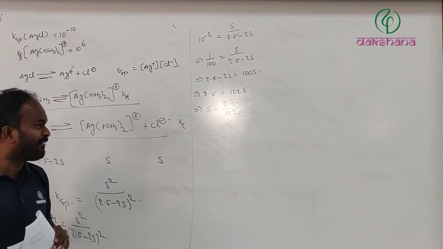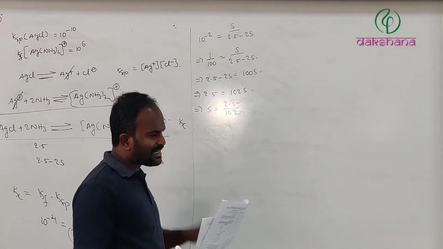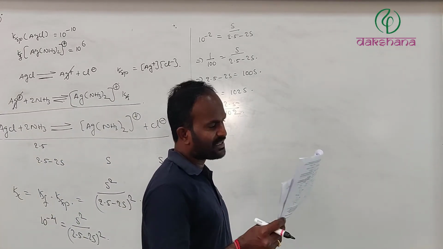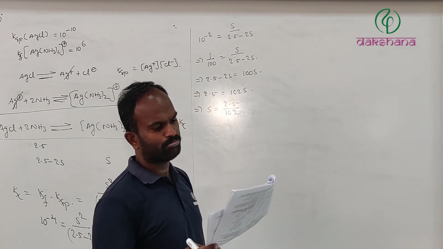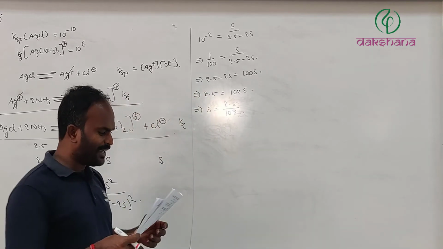So it is definitely a little less than 0.025. So it's going to be option A.